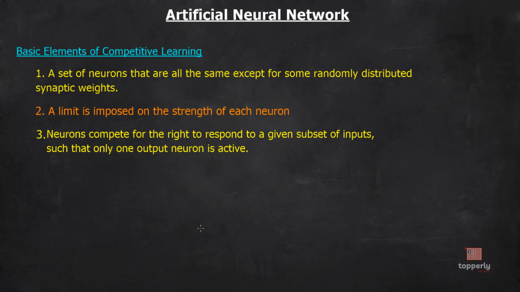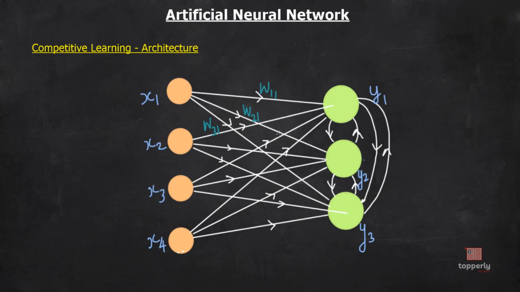Now we will talk about the network architecture of competitive learning. In competitive learning, all the input neurons are connected to all the output neurons. Also, there are connections between the output neurons. One important thing to note is that all the connections between the inputs and the outputs are excitatory in nature, while the connections between the output neurons are inhibitory in nature.